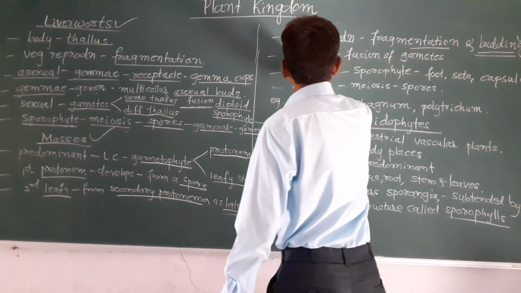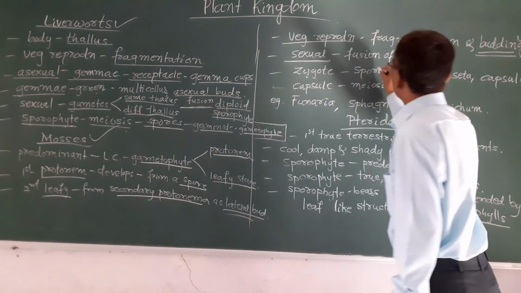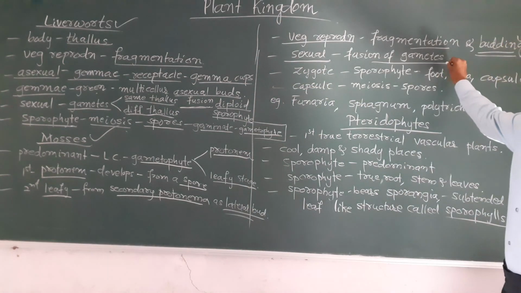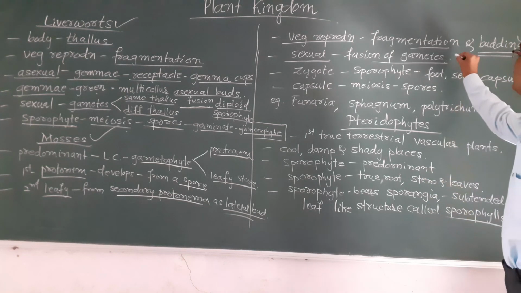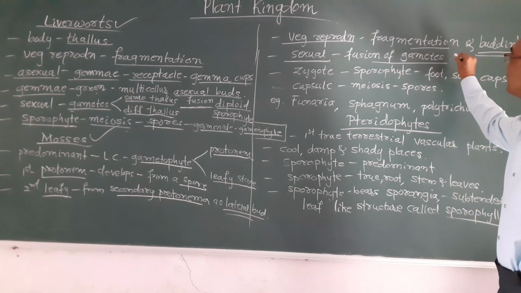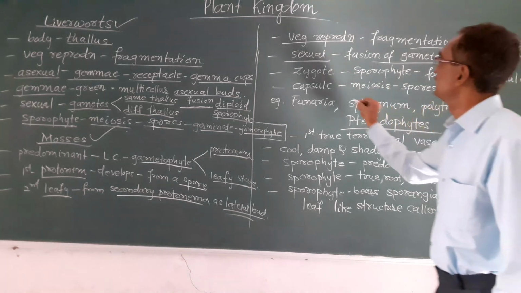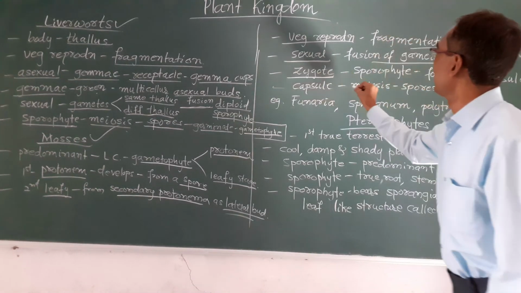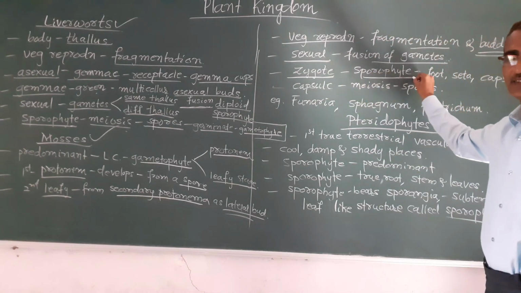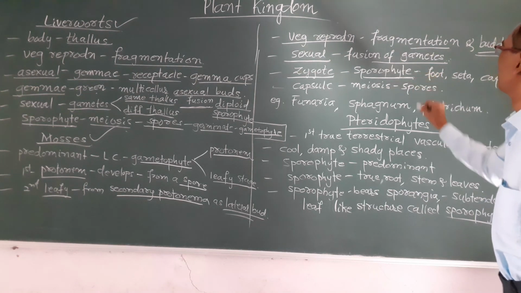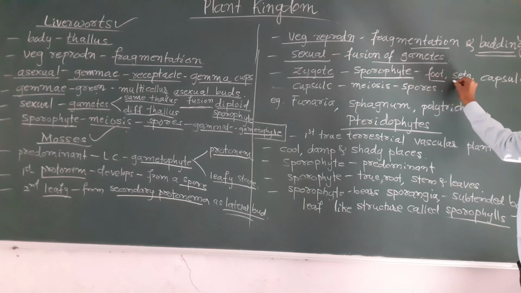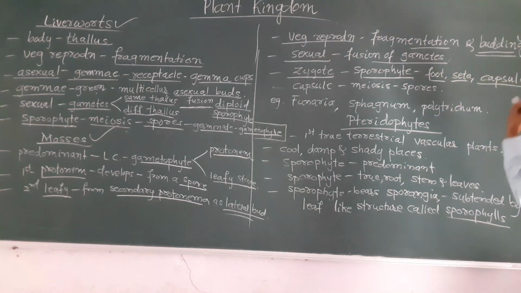And sexual reproduction takes place by the fusion of male and female gametes. After this fusion, a zygote is formed, and this zygote enters the sporophyte stage, that is diploid in nature, and this sporophyte is differentiated into foot, seta, and capsule.